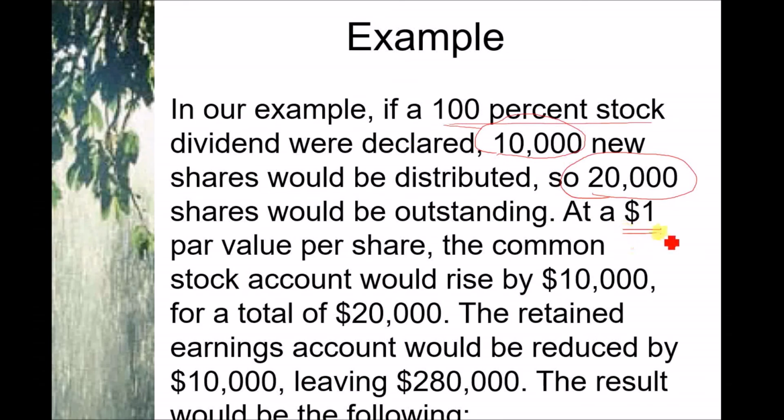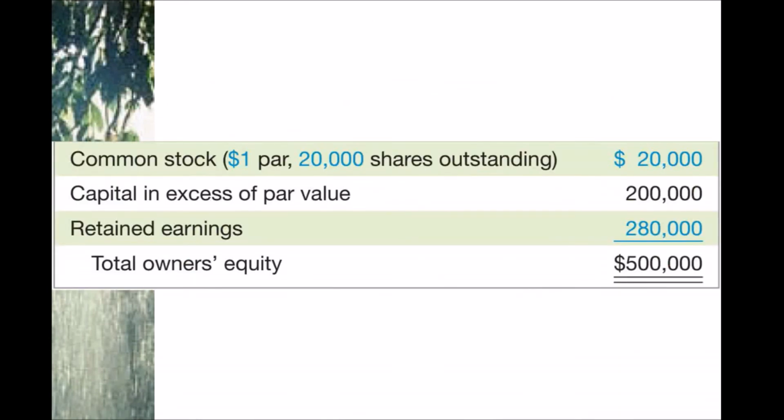The par value is $1, so the common stock account would be raised by 10,000, just like a small dividend. The retained earnings account will be reduced by 10,000. That's all. We don't have to change capital in excess of par. So we just need to change common stock.